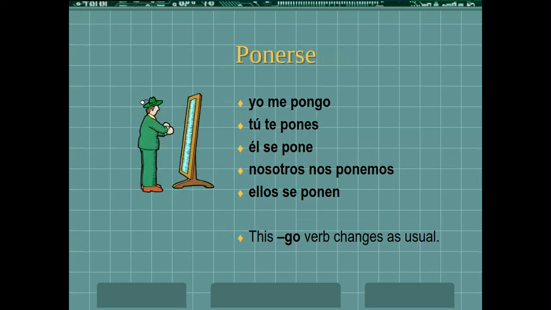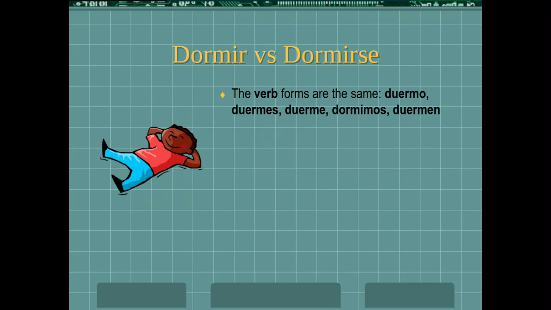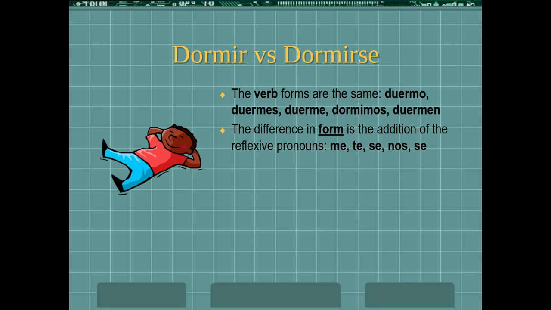Ponerse, again, to put something on, and it's a go verb. So that means it's got an irregular yo form. Yo me pongo, I put something on myself. But then it's going to be regular everywhere else. It's just an ER verb, right? The ER verb endings, es, e, emos, and en. So again, this is dormir conjugated in the present tense. It's a stem changing verb, and that's to sleep. But dormirse is to fall asleep.